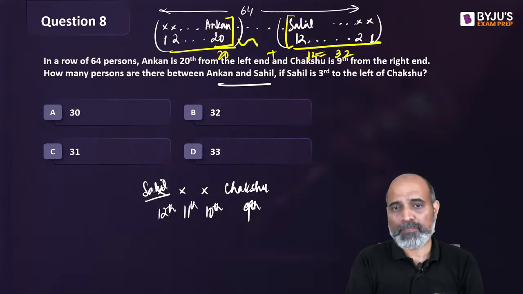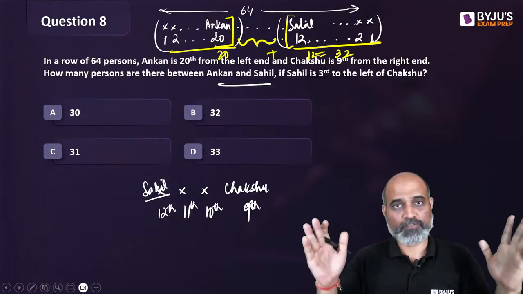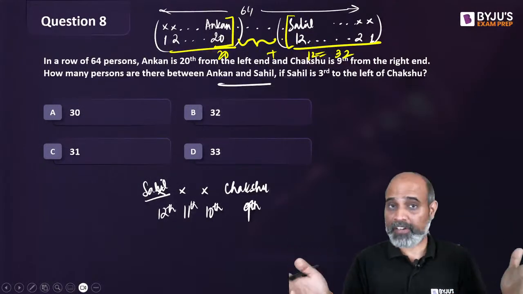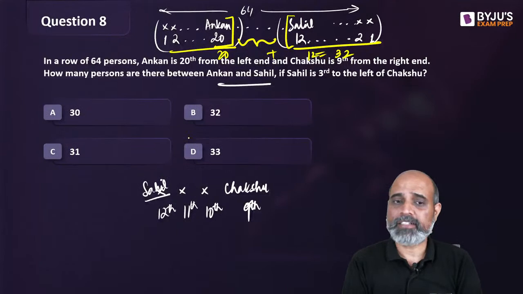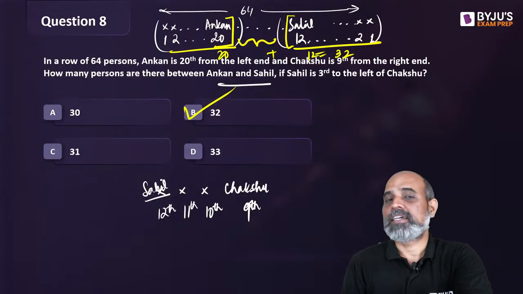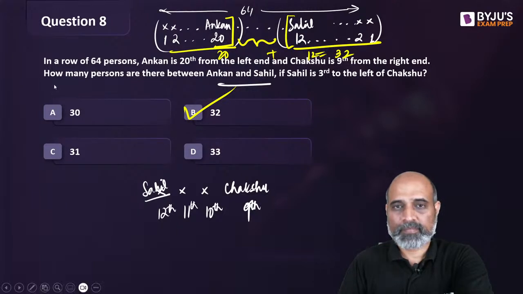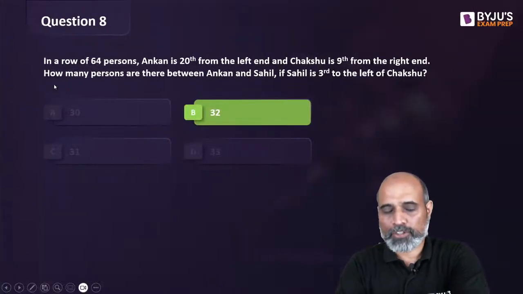So how many people are going to be between them out of 64? 64 mein se 32 left and right, so remaining 32 will be at the center. So there are 32 persons between Ankan and Sahil. Right, so 32 is going to be the answer.